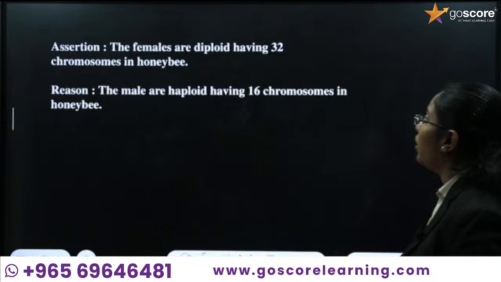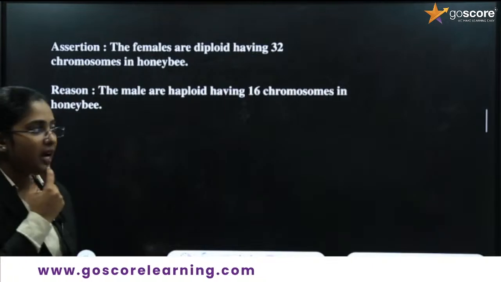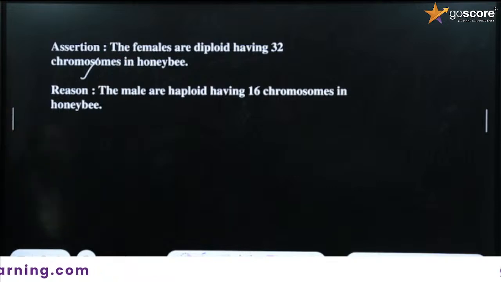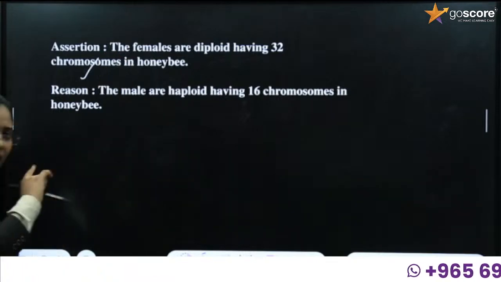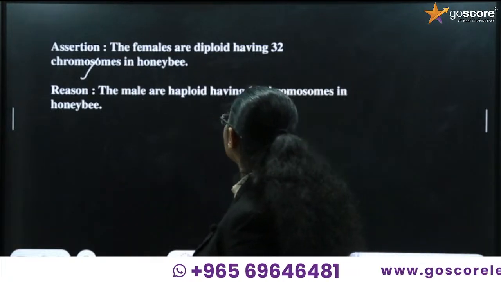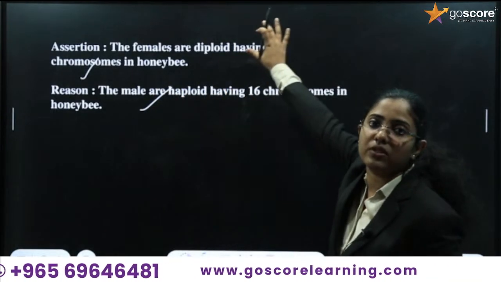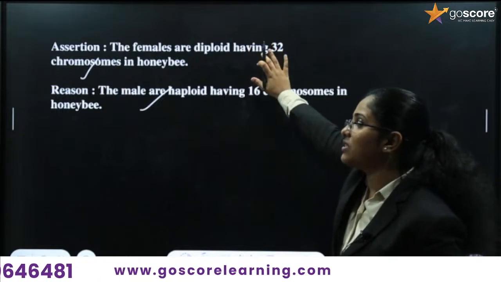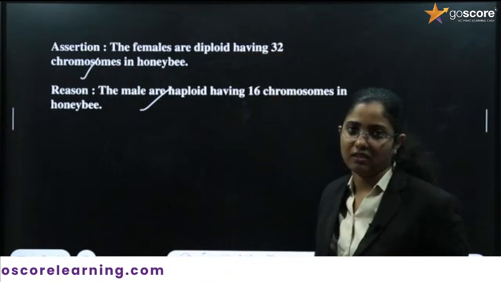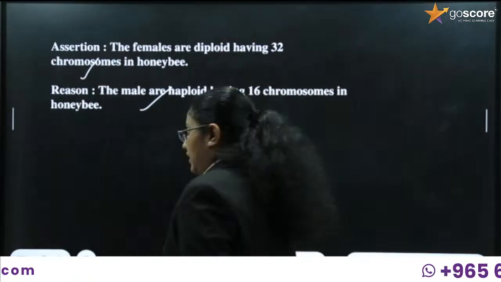The females are diploid having 32 chromosomes in honeybee. We have discussed already, right? So in honeybee there are 32 chromosomes. The assertion is correct. Then it is saying about the male. Coming to the male part, the males are haploid having 16 chromosomes in honeybee. That statement is also correct. But we cannot link it with the first statement, right? So we can say assertion and reason are true, but the reason is not the correct explanation for the assertion. Okay, is it clear for you? If yes, you can give me thumbs.